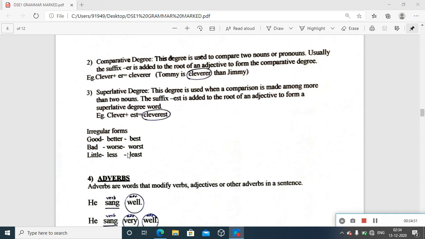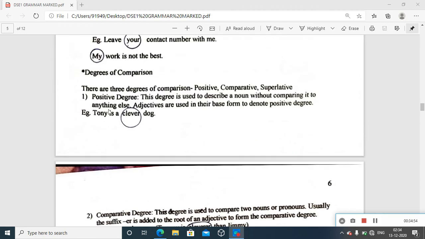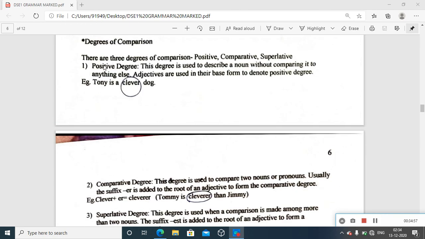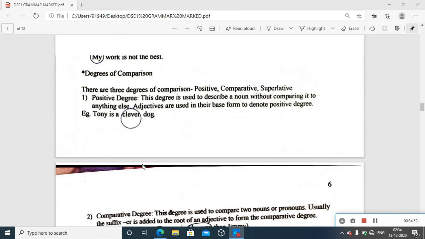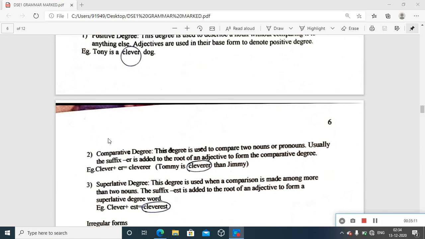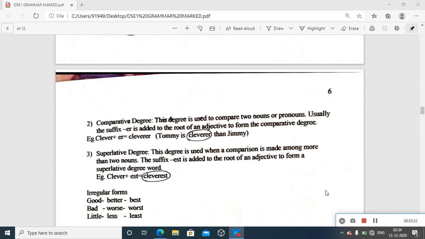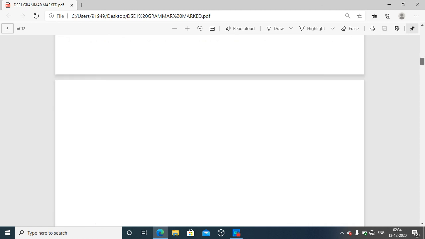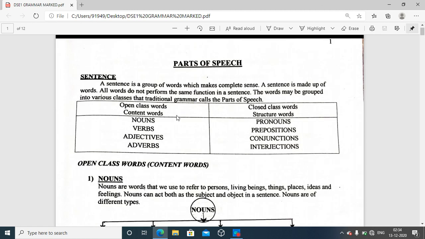So we most often use these and have an idea about using them in the positive, comparative, or superlative. These are definitely not types of adjective, but the ways you can use adjectives in different contexts, where you do not have a comparison, where you have to make a comparison, and the number of things you are comparing, whether two or more than two, you can decide accordingly. Okay, so that's all with the adjectives as a category, as one of the parts of speech under the open class or content word category. Okay, thank you so much for listening.